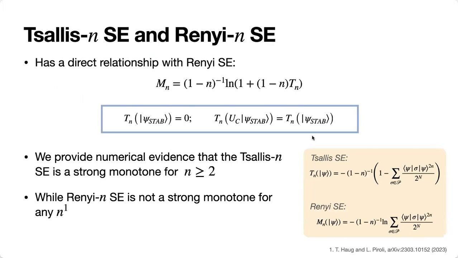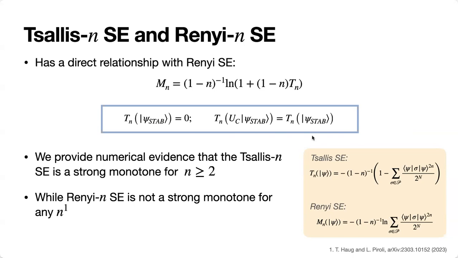So we did this by using numerical optimization, though I'm not exactly sure which qubit number we went up to. But basically, we just prepared some random state and then measured the non-stabilizerness before and after the measurement. And then we checked the inequality relationship between the average non-stabilizerness of the two outcomes, and then we optimized until we could find a violation, which we could not. But obviously we have only numerically shown it, so maybe someone can try to prove it or refute it for a proper confirmation. Yeah, thanks.